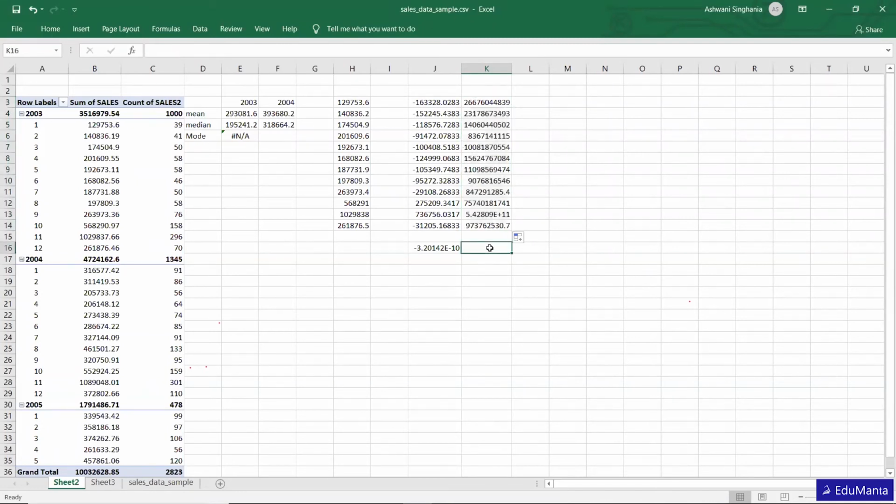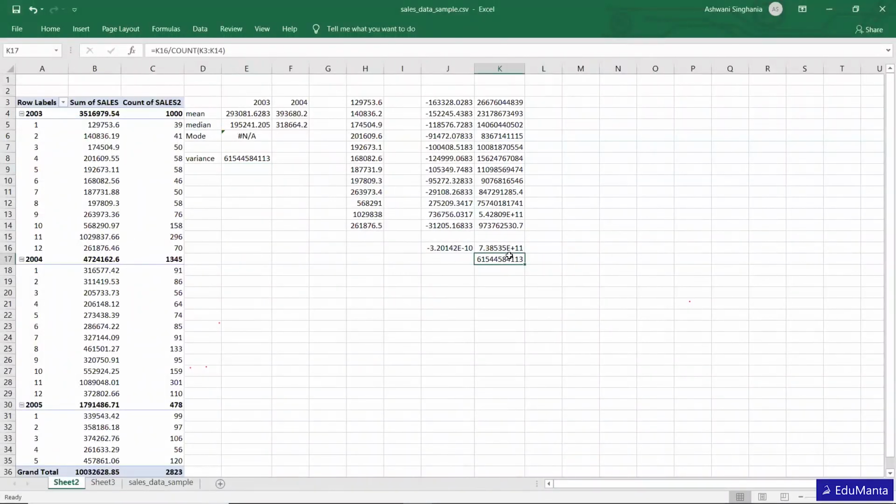When we sum it up and divide this sum by the number of observations, that is 12 in our case, what we get is the variance. We can directly calculate the variance from Excel also. But the problem with this variance is that it is the square of the distance from the mean, so what we need to do is get the square root of it.